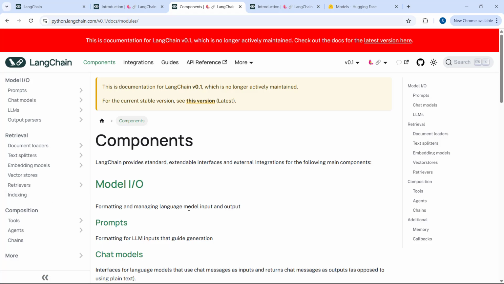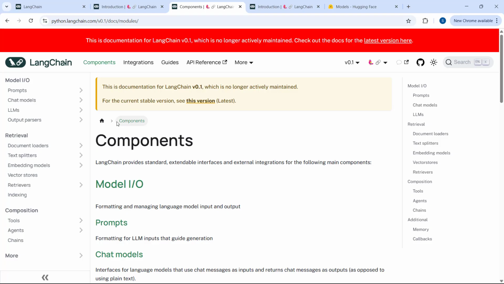So what did we learn so far? From LangChain, you can pull any model either from Hugging Face or Gemini or DeepSeek or Grok or Claude Anthropic or OpenAI. Whether it is paid or open source, you can pull it from LangChain and you will be able to build end-to-end generative AI applications.